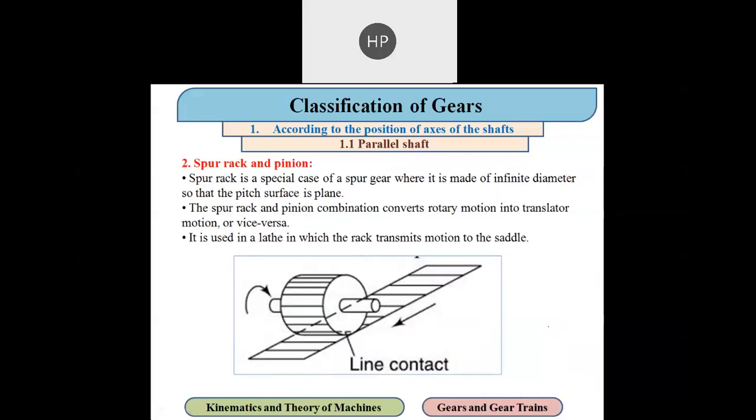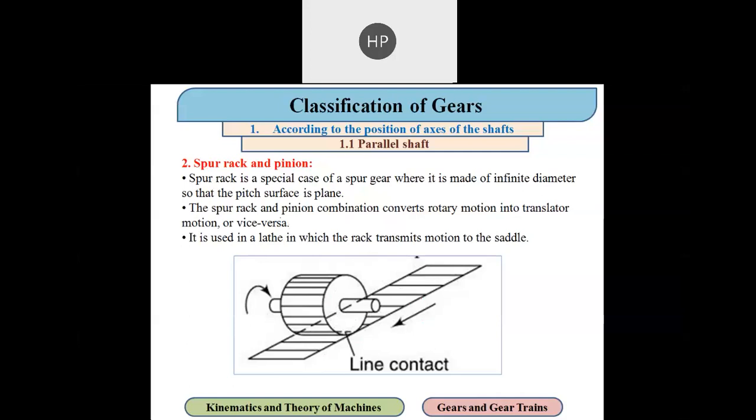Then the second gear we discussed is the rack and pinion gear. In that, one gear has an infinite diameter and the second gear rotates with respect to it.